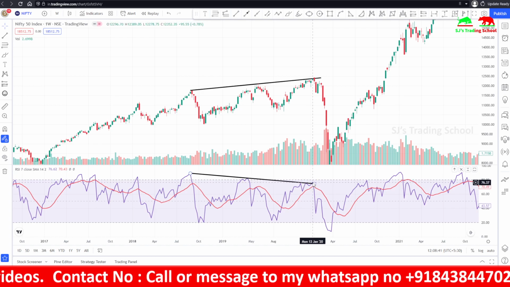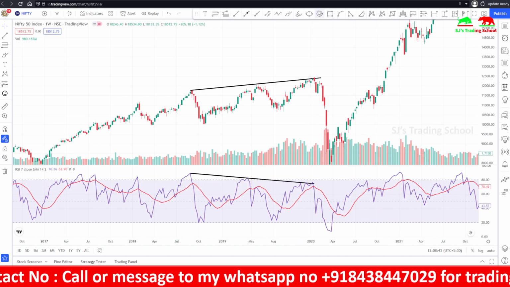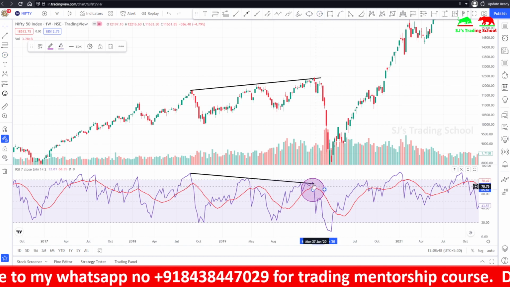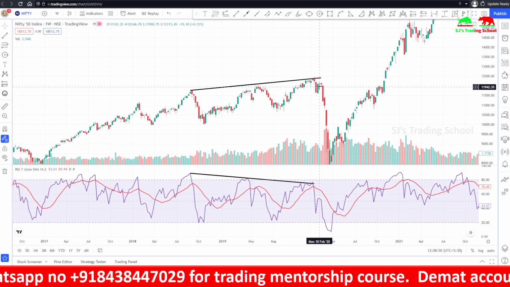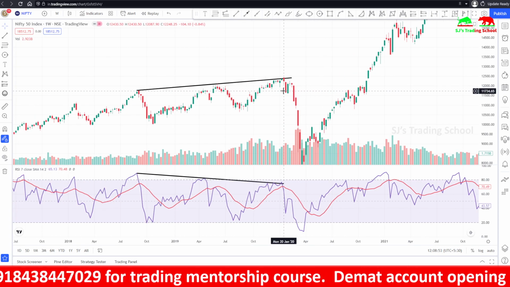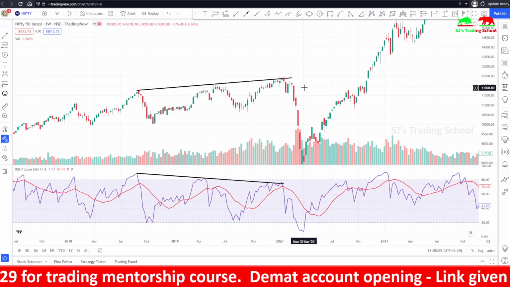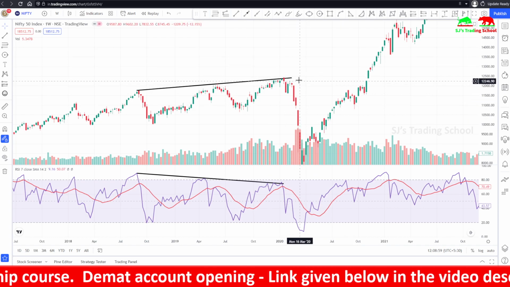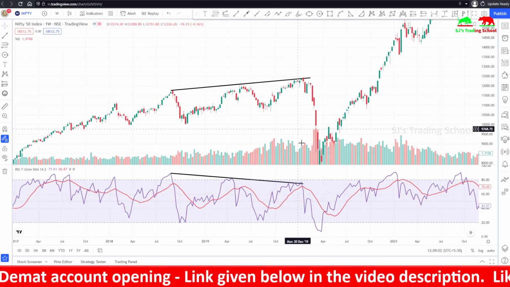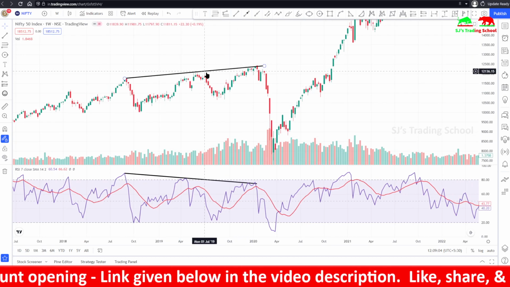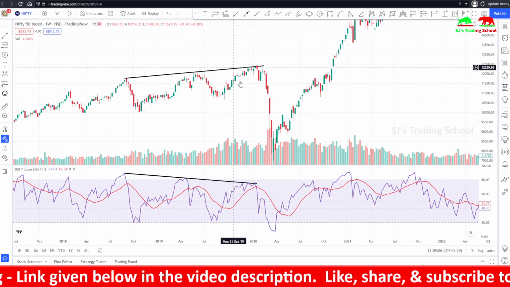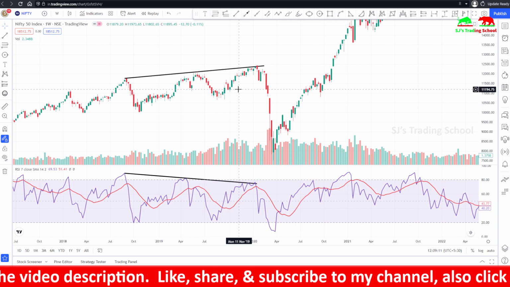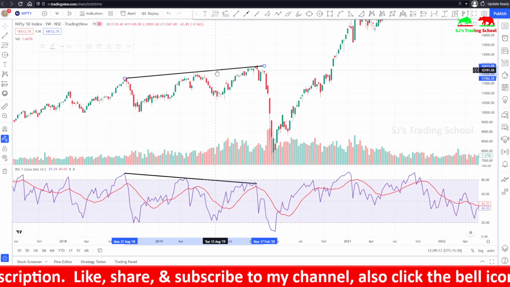If the divergence has been confirmed at this place, you can confirm the divergence after this falls quite a bit, and you would have taken an order around here. If you are doing options and bought put options or sold call options, you would have gained an enormous amount of profits. A huge crash had occurred. So this is a bearish regular divergence. This is the importance, the high reliability of using this divergence strategy.